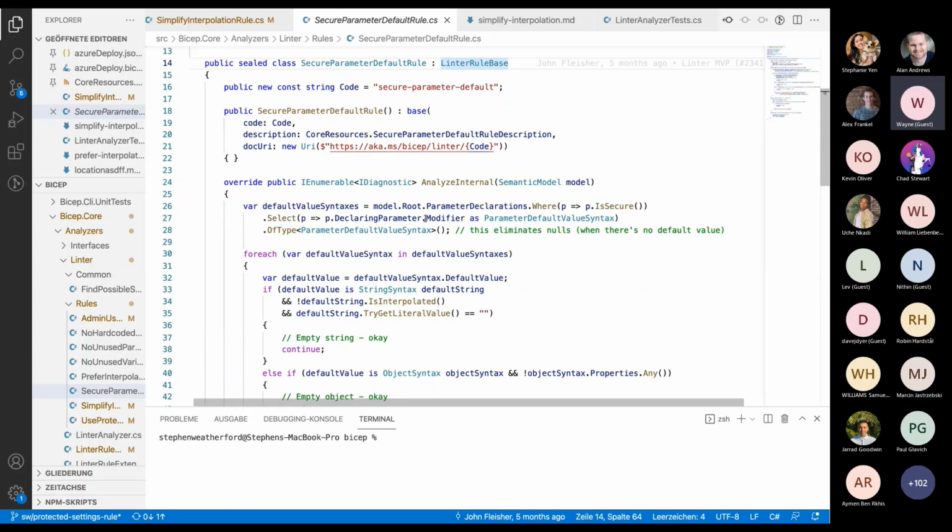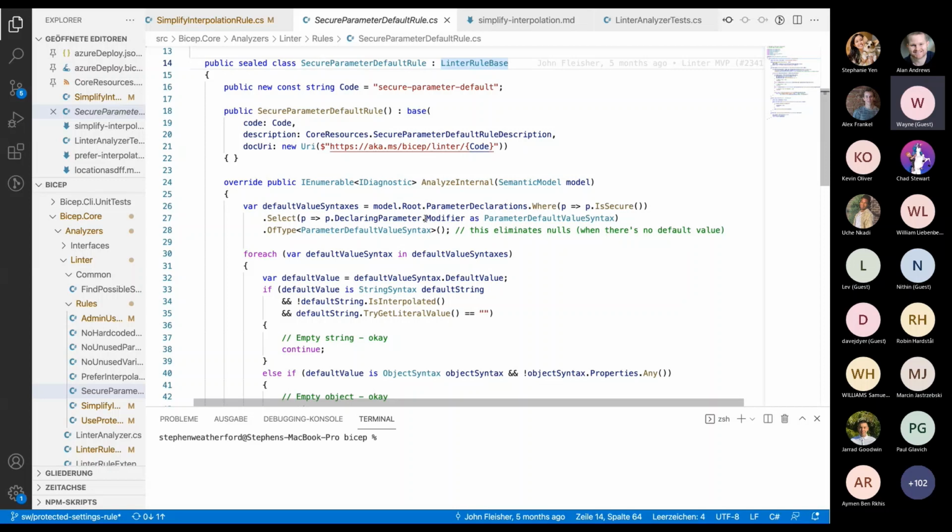So I'm just going to give a quick overview of what we're doing with the linter rules right now, where we are, and if people are interested in trying to add some of their own to the core product. Our status is we're not ready to open it up to extensibility yet. That's definitely our plan.